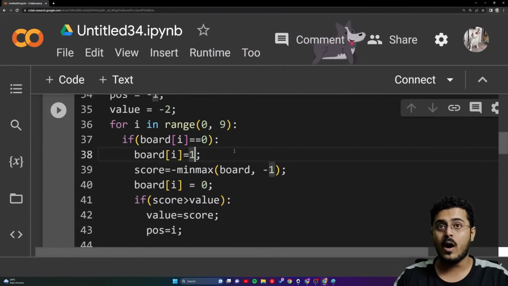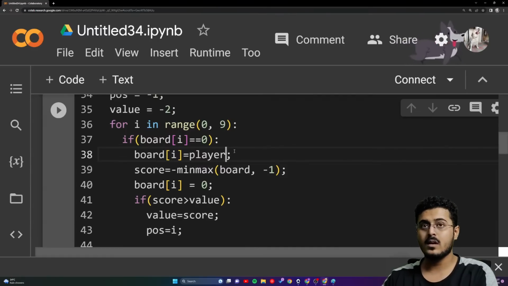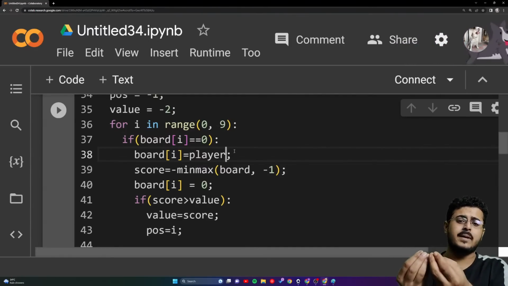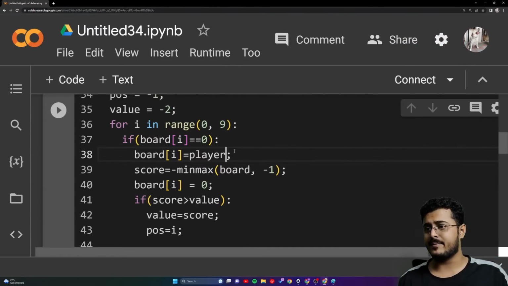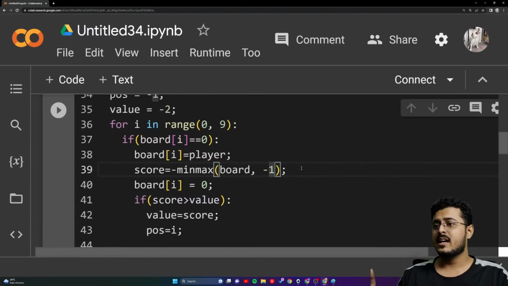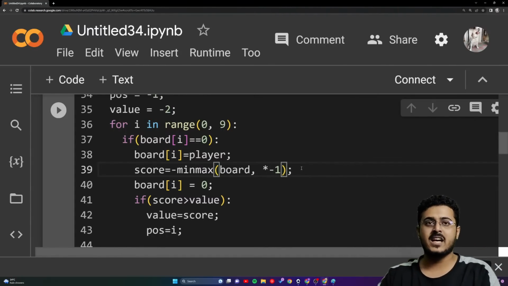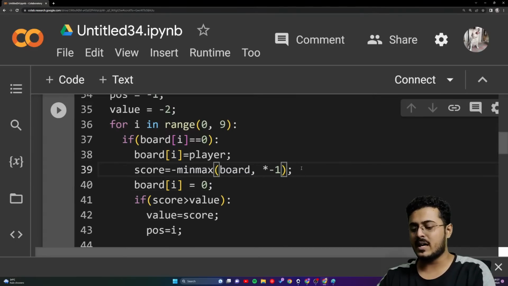So instead of putting 1, we are going to put the player. Whatever the value of the player is, that is what we are going to put right over there. And then we are going to tell the min-max algorithm to give this chance to the next player. So the next player will be just the player multiplied by -1.